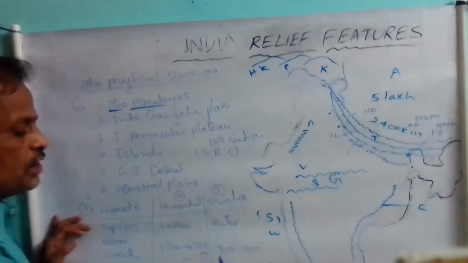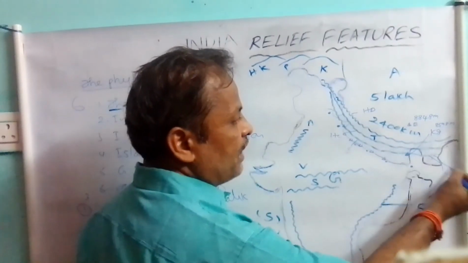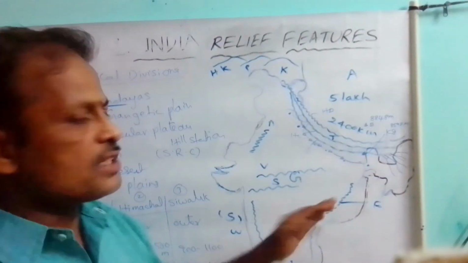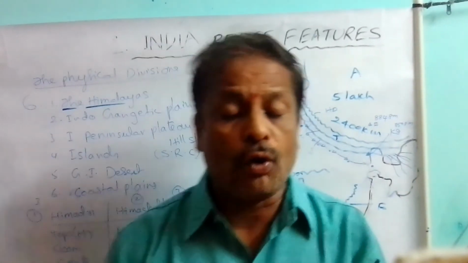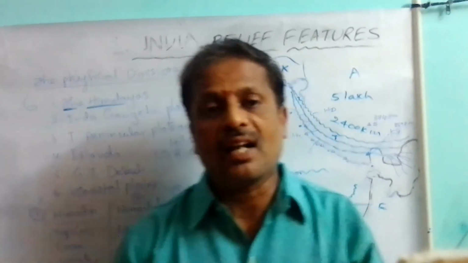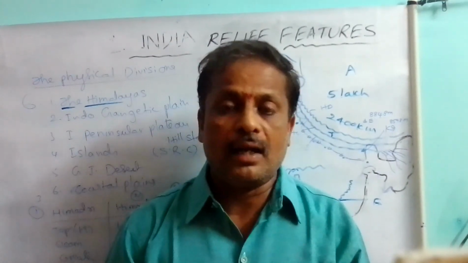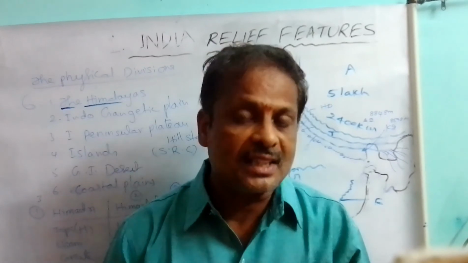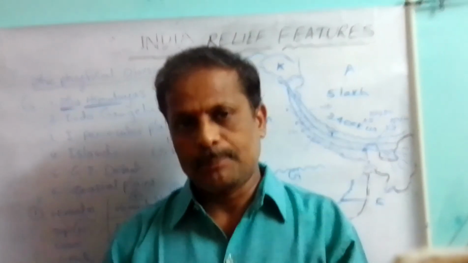And let us come to know the third range, Shivaliks. Shivaliks have local names in different areas. You are observing the northeast part of our India. Shivalik hills are called Mishmi hills in Arunachal Pradesh, Kachar hills in Assam, Manipuri hills in Manipur, Naga hills in Nagaland, and Jammu hills in Jammu and Kashmir. In this way, Shivalik hills have local names.